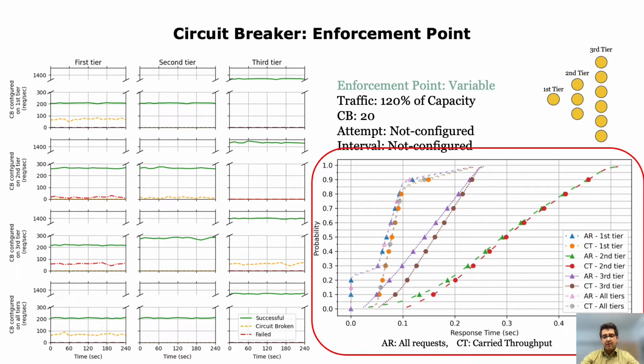The response times of all requests are highlighted with a triangle marker, and the response times of successful requests, known as carried throughput, are highlighted with a circle marker. Also, response times for all tiers are separated with different colors. But what we actually have learned from these experiments?